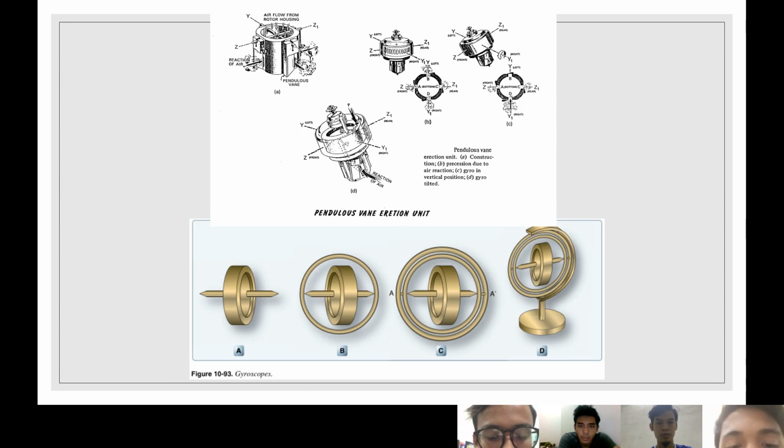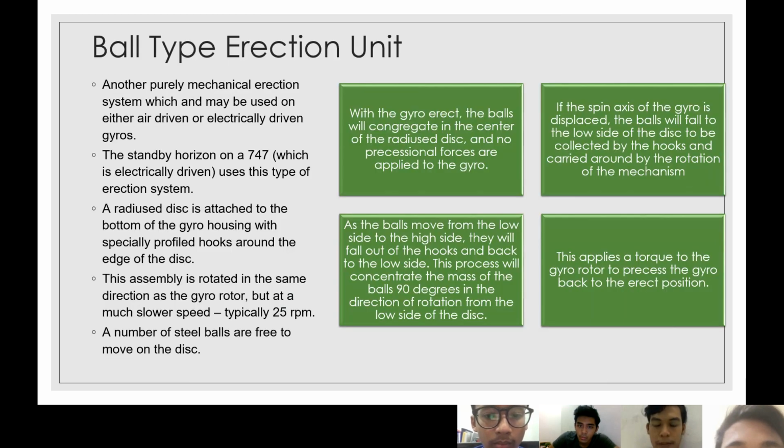So this is the picture or example of the pendulous vane erection unit. We can see the process of the pendulous vane erection unit, and then the ball type erection unit.